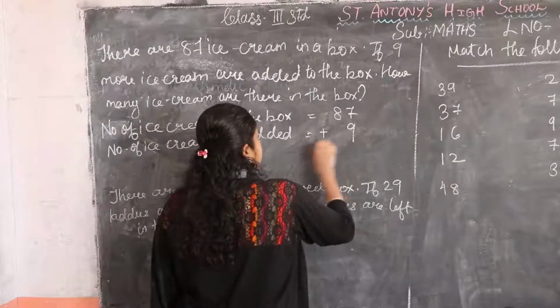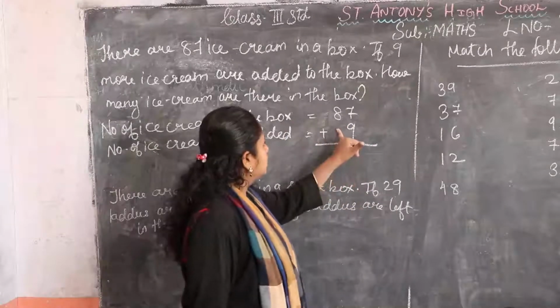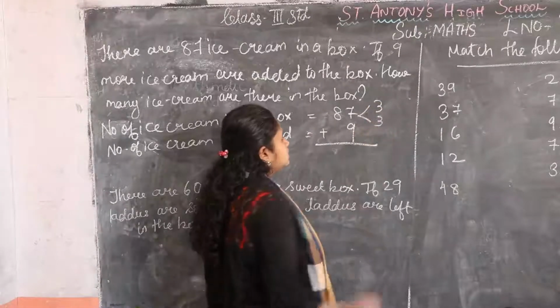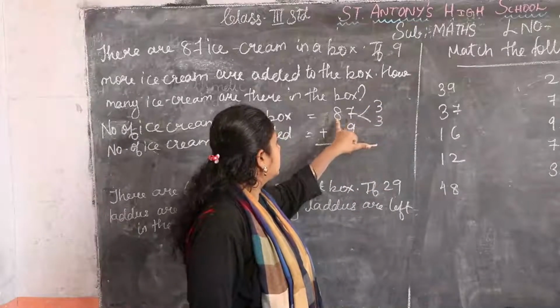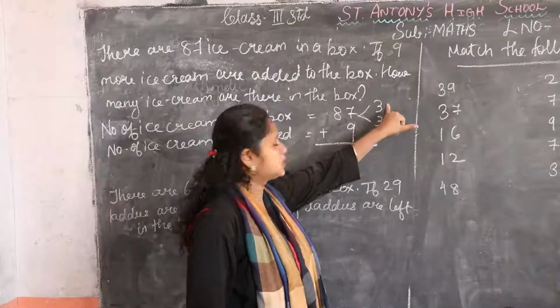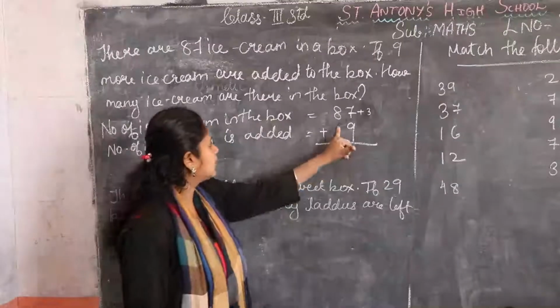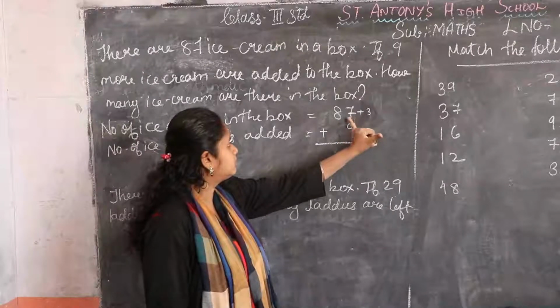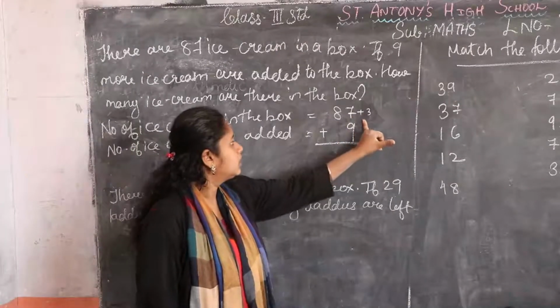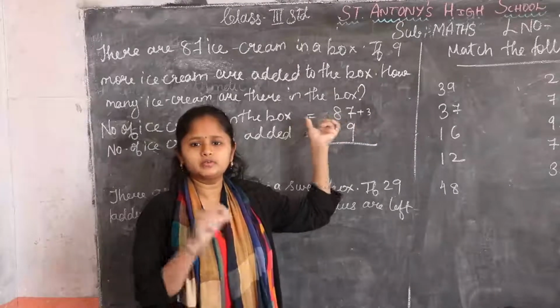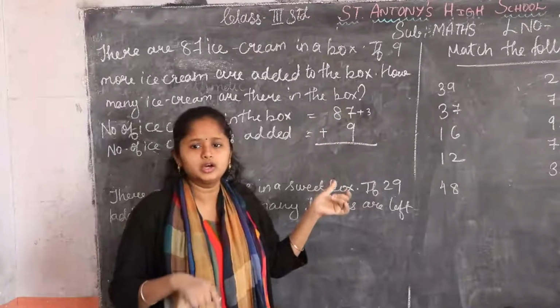plus 9. Okay, so if we split this 9 into 3, how much, children? 87 plus 3. So 87 plus 9. If we split this 9, we have to make the first round figure.